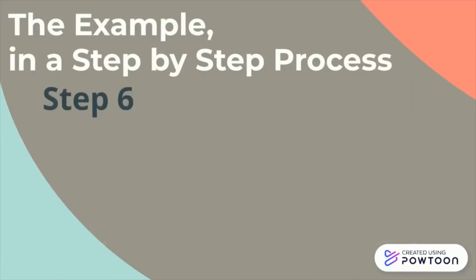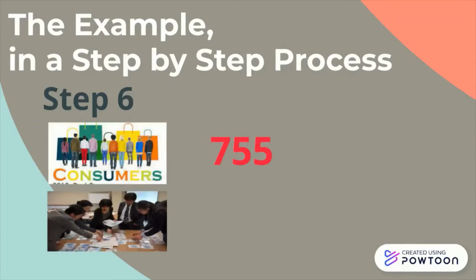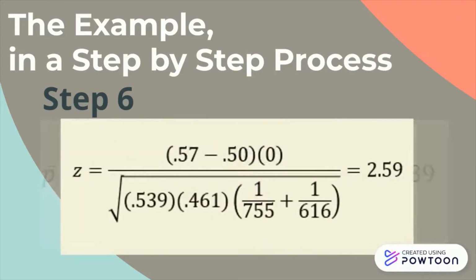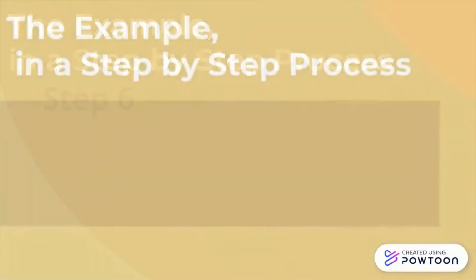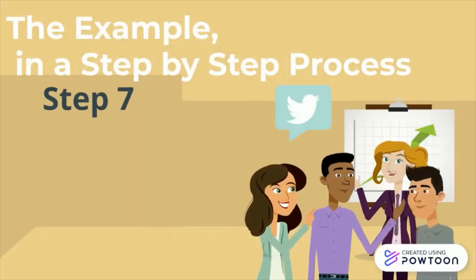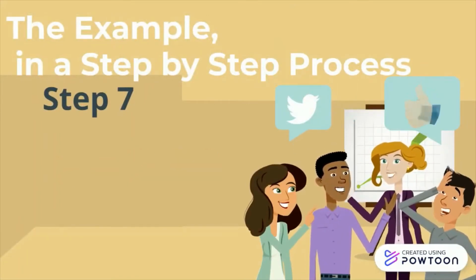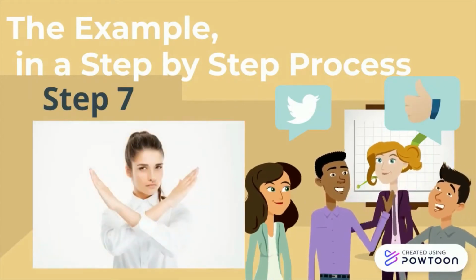Step 6. With all the available figures that we have, like the sample size of the consumers, the sample size of the CEOs, and the result of the surveys, and plugging those data into the formula, we can now make the calculation. And from there, we can identify the rejection region. Step 7. Because this test statistic z equal to 2.59 is greater than the critical value of z 1.28, reject the null hypothesis.